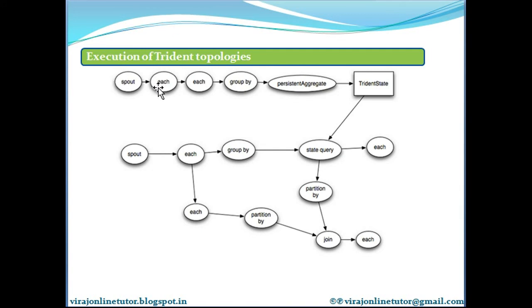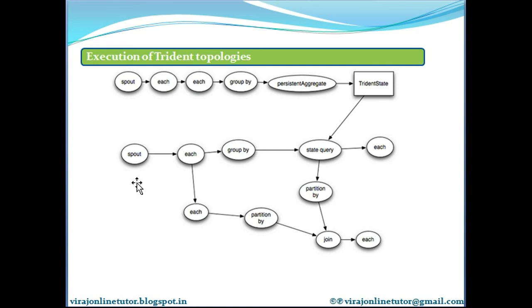After we apply the each operation, it will emit its own set of tuples, and the next each will operate on the output of the first each and generate its own output. Then a group by will happen on this result, and then persistent aggregate will do the aggregation operation and place it in the Trident state.